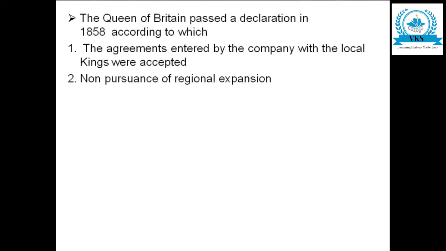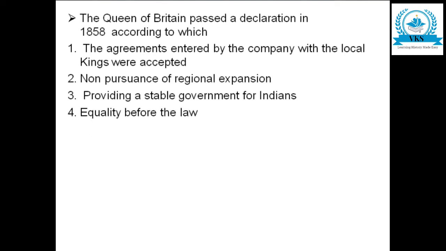Non-pursuance of regional expansion. So according to the Queen of Britain's declaration, there was non-pursuance of regional expansion. That was the second aspect. Providing a stable government for Indians. So they agreed that they will provide a stable government for Indians. Fourth one was equality before the law. So before, we know that there was a lot of partiality shown between the Britishers and the Indians. So with the Queen's Declaration of 1858, they agreed that from now onwards there will be equality before the law. That is, everyone will be treated equal before the law.